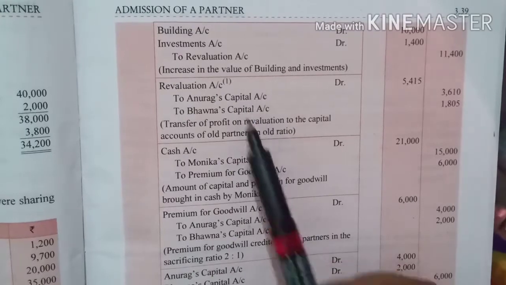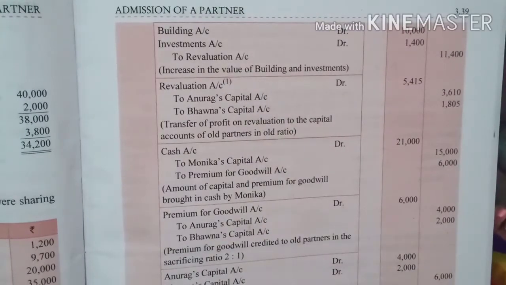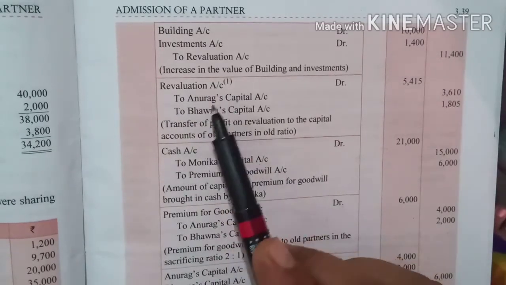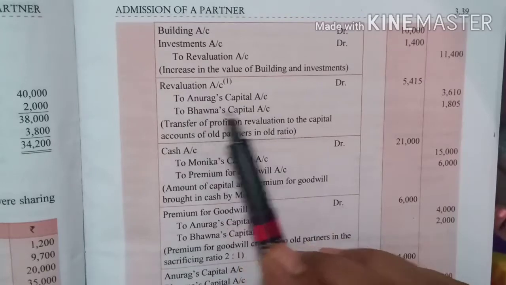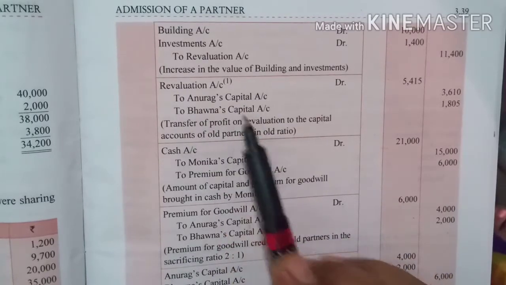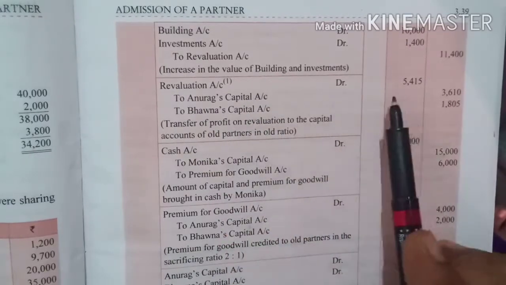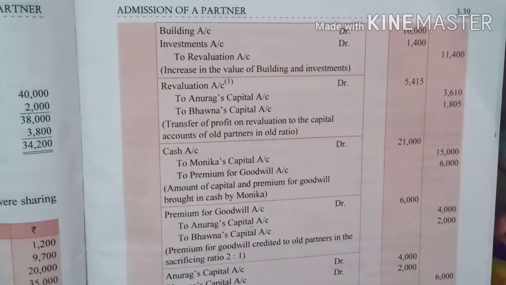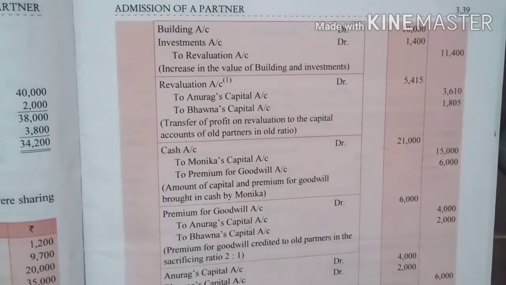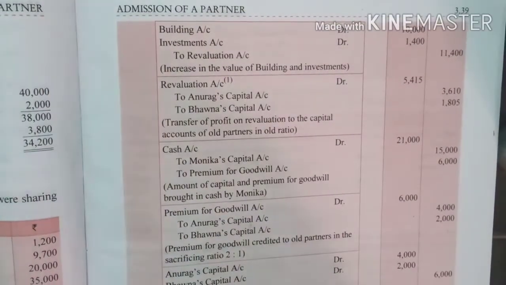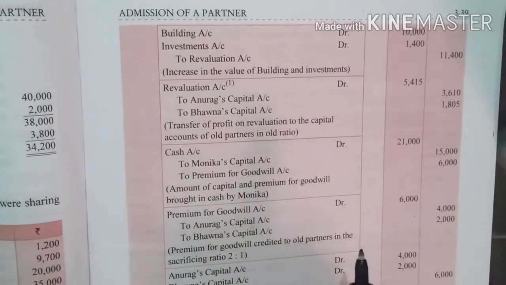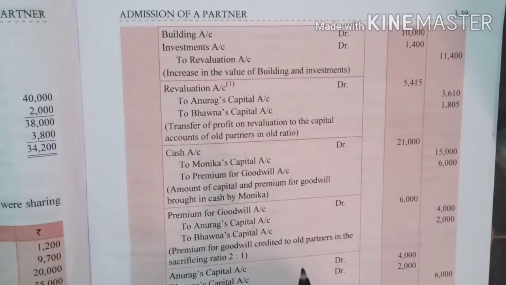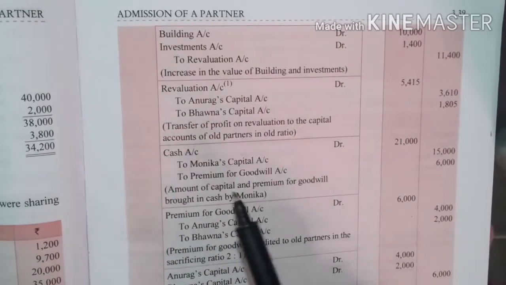We will check out this entry when I show you the revaluation account, because then only you will understand. Here, in rough, you can understand there is a profit, so that is why revaluation to old partners' capital account, and this amount is distributed as per the old profit sharing of the partners. Now a new partner has been admitted, Monica. Monica has brought two things. She has brought capital and premium on goodwill. So we will pass that entry.